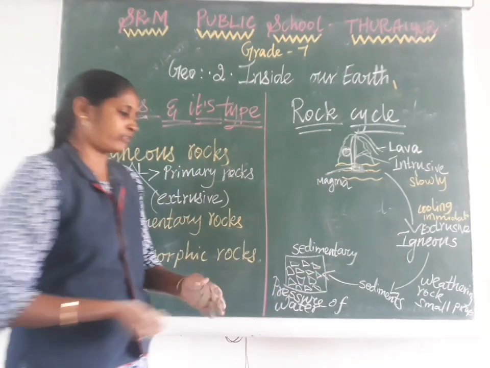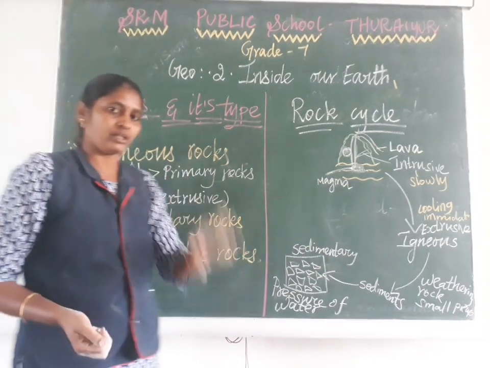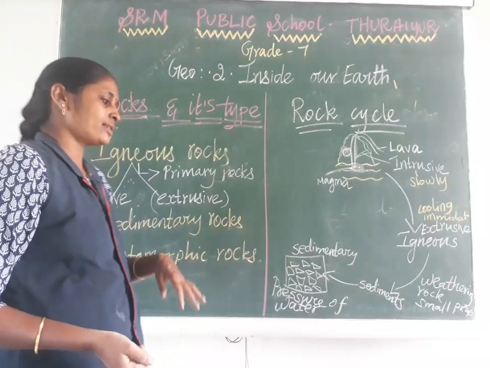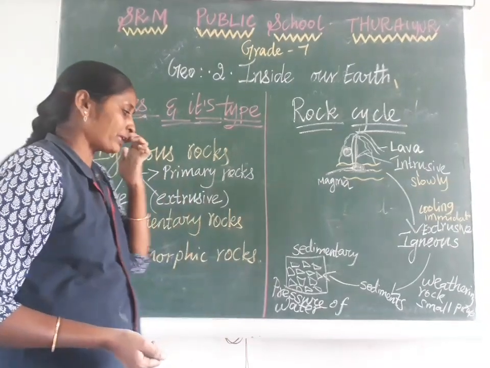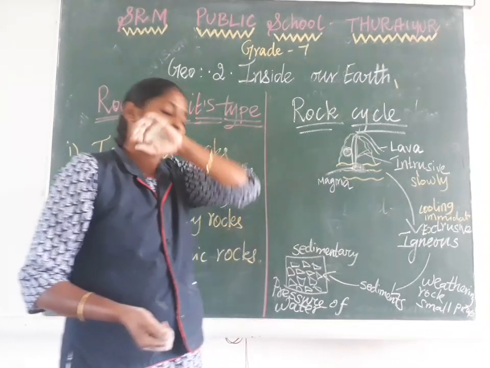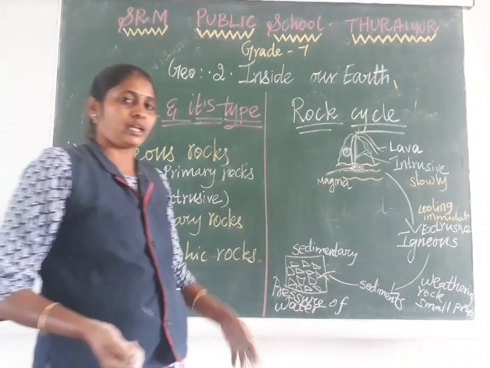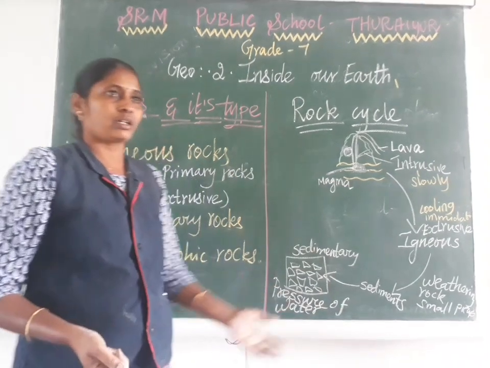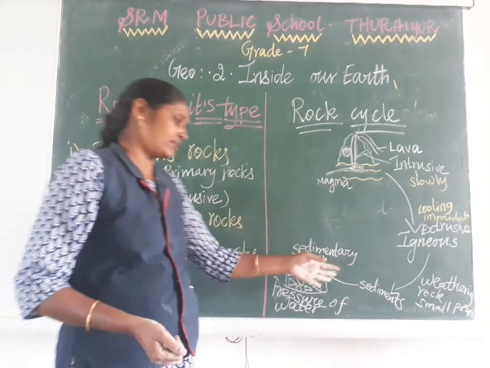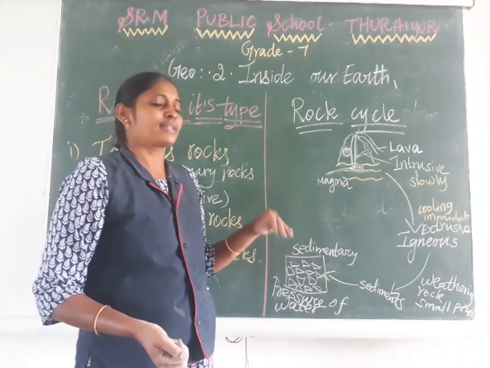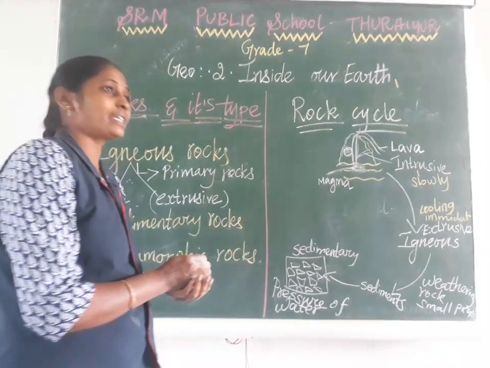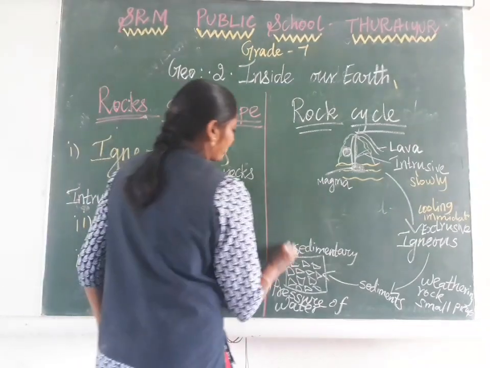Are you clear how the sedimentary rocks were formed? The sediments settle down in one place, and due to the pressure of water, we can see sedimentary rock mostly in ponds, lakes, seashore sides or riverbank sides. Due to that pressure, the sediments convert into sedimentary rock.